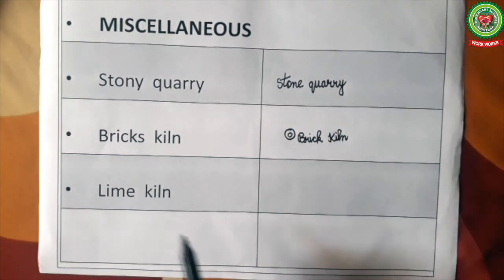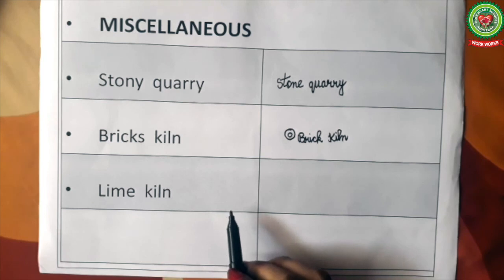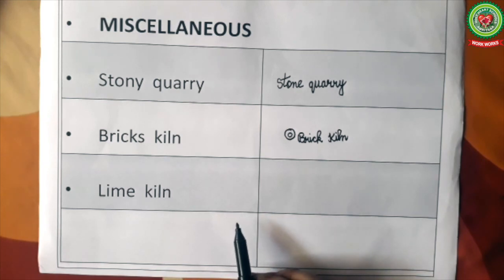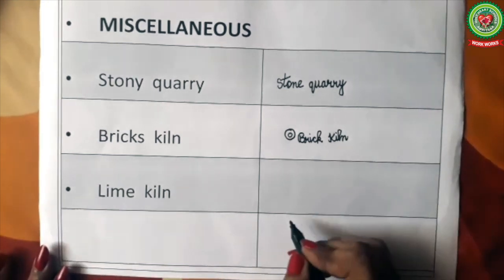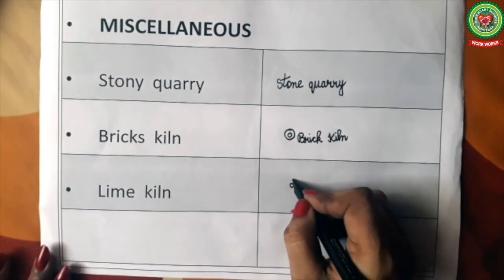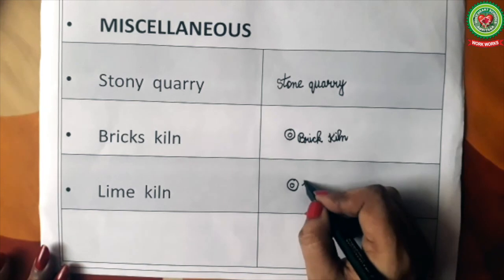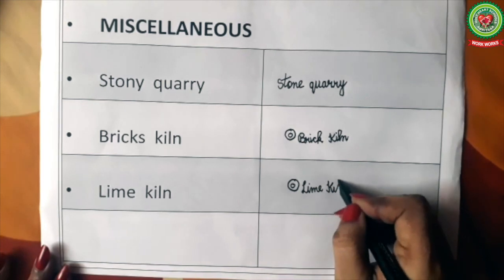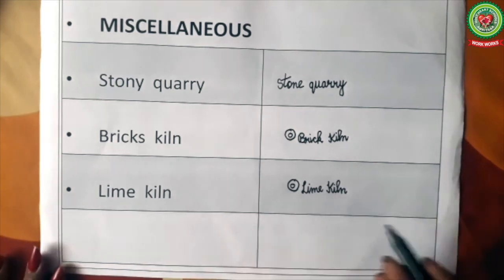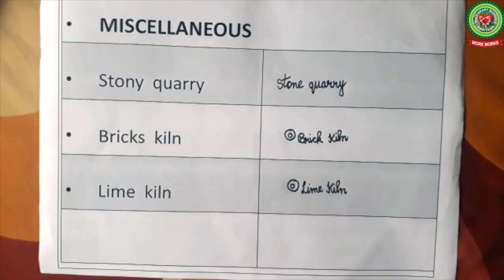The last conventional symbol we are going to draw is lime kiln. Lime kiln is a place where limestone is converted into quicklime. Quicklime is used in iron steel industry, paper industry and pulp industry. The symbol for lime kiln is same as brick kiln, meaning we draw two concentric circles. Beside the circles, the word lime kiln is also printed like this. Lime kiln also indicates trade as occupation.